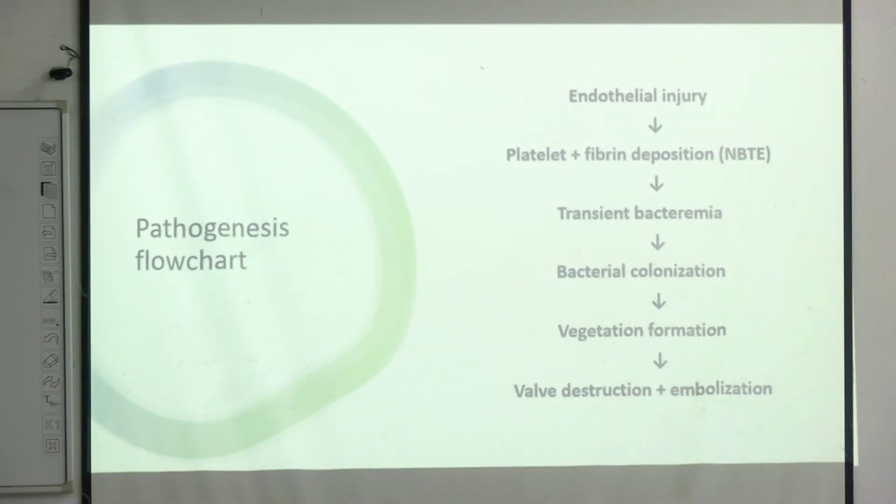So just to summarize, first there is endothelial injury. Next there will be platelet and fibrin deposition, and these are the sterile vegetations, which are also called non-bacterial till now. After that there is transient bacteremia, which will lead to bacterial colonization and formation of vegetations. This will lead to valve destruction and finally embolization.